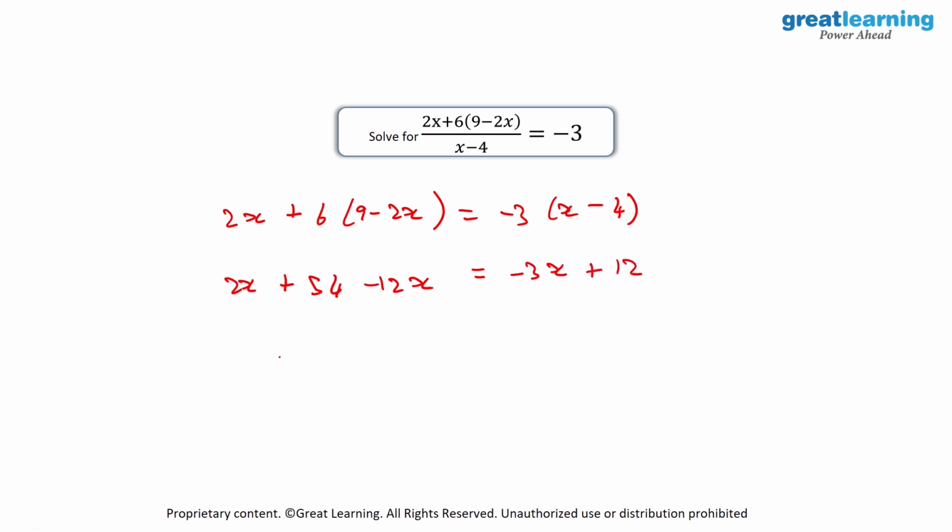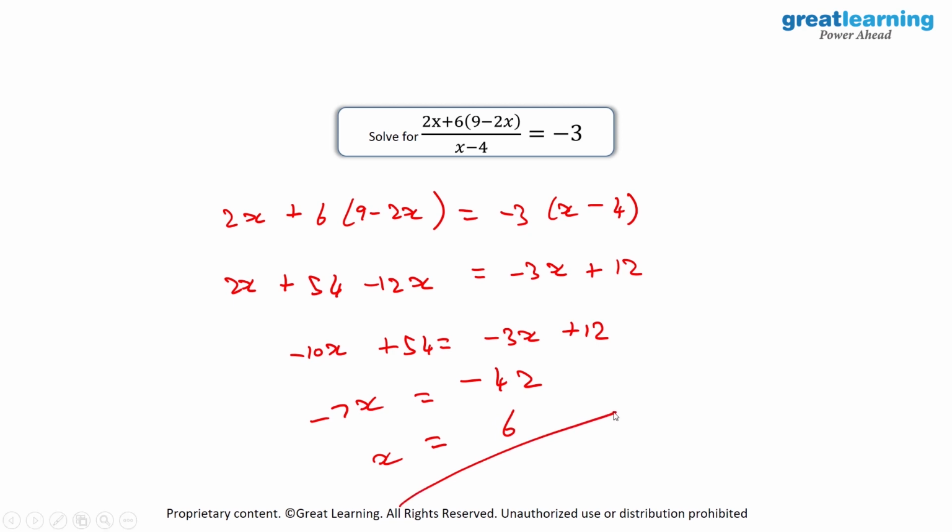So on the LHS, 2x minus 12x will become a value of minus 10x. Then we have plus 54 is equal to minus 3x plus 12. Now I will take minus 3x to the LHS. So we will have minus 7x is equal to, and when I take 54 to the RHS, we will have minus 42 over here. And when we divide minus 42 by minus 7, we will get a value of 6. And this is the solution for x.